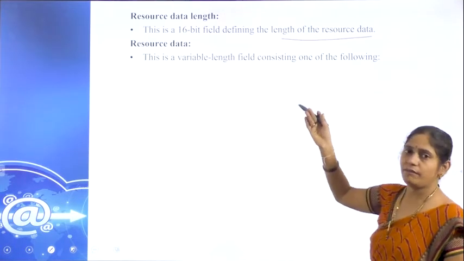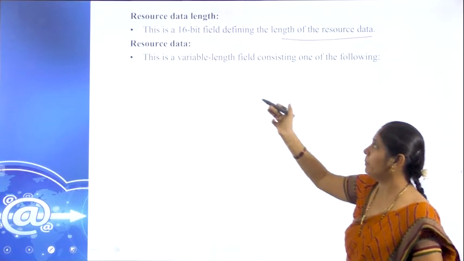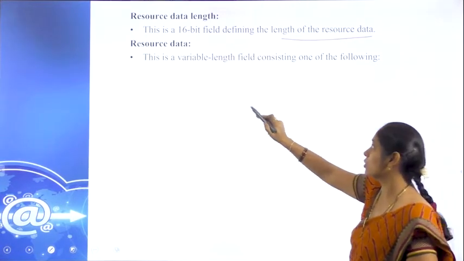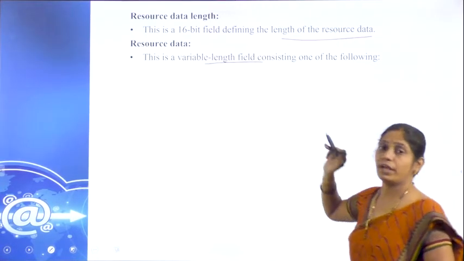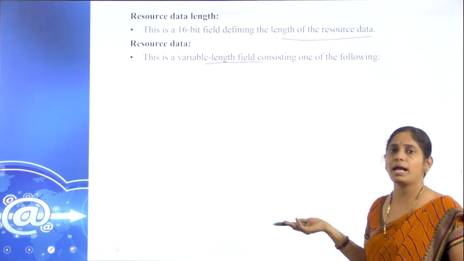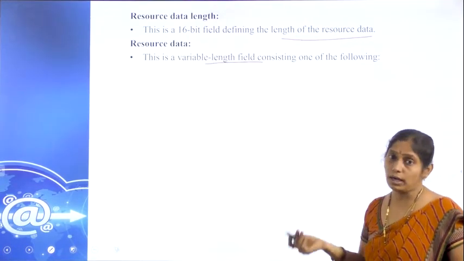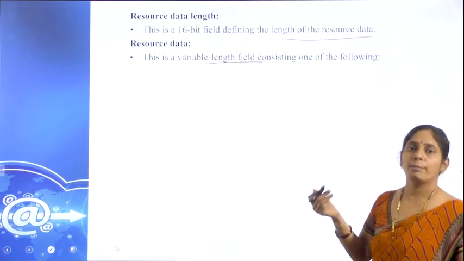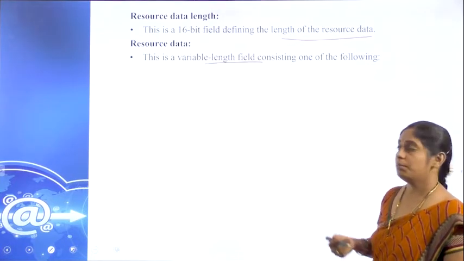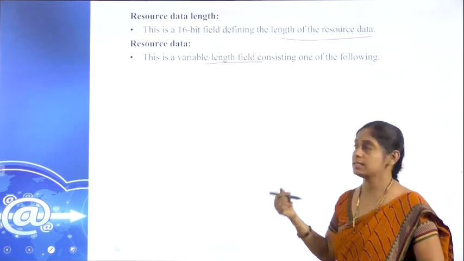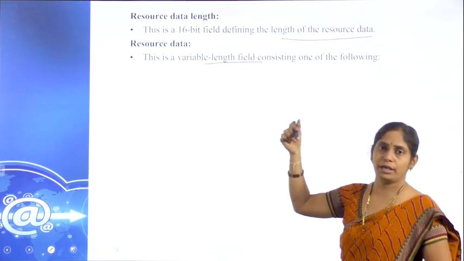And the resource data: what data we are accessing will be maintained by the resource data. It is also a variable length field, because we may access 5 pages of data, 1 page, or 1 line of data; we don't know. So based on the request and the content we are going to access, the length may depend.